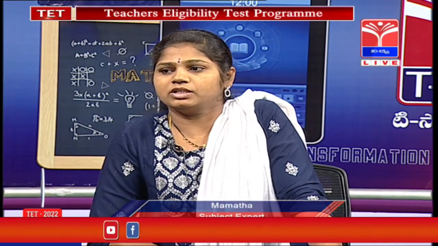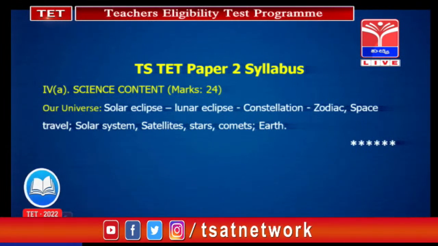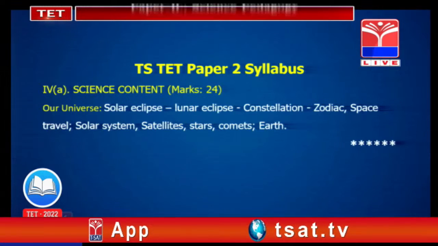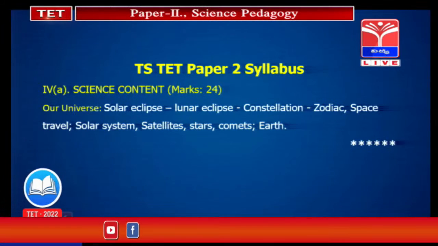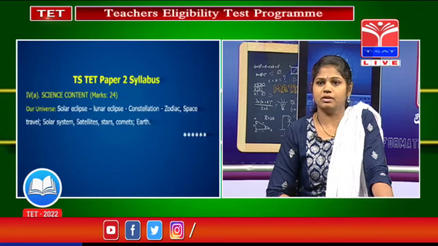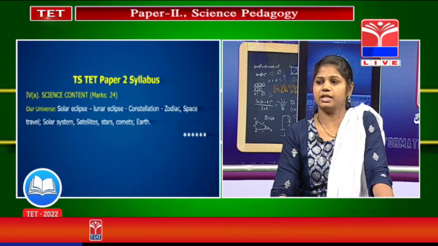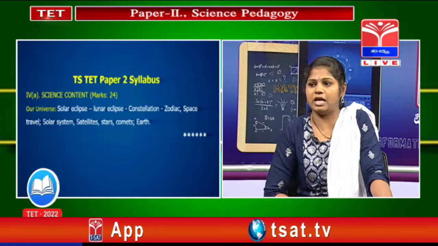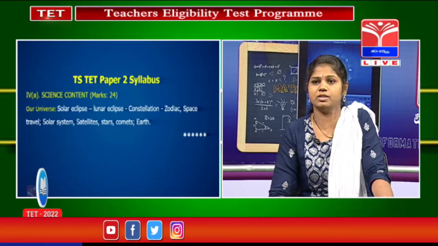In that we can see the eclipses, solar eclipse, lunar eclipse, and constellation. In a solar eclipse the moon comes in between the earth and sun, and we get some shadow on the earth. Lunar eclipse means the earth comes in between the sun and moon. A constellation means a group of stars which forms an organized shape. And here we can see artificial satellites, which nowadays we use for many purposes like communication systems and navigation, and stars, comets, earth. These are some of the subtopics of our universe.